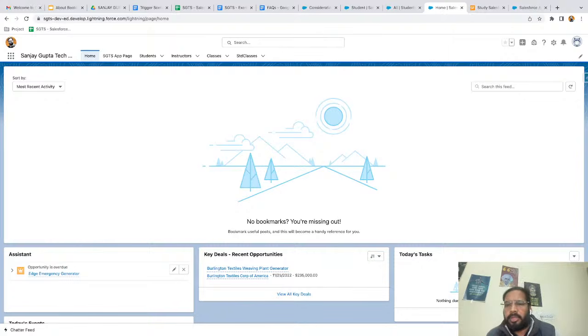Okay, so what is the use of self lookup? If you want to select a record of the same object while creating new records, for that purpose we use it. It is very rarely used. Yeah, I will be putting a real-time example for lookup criteria, and I will be updating the exercise sheet so that you can complete that.